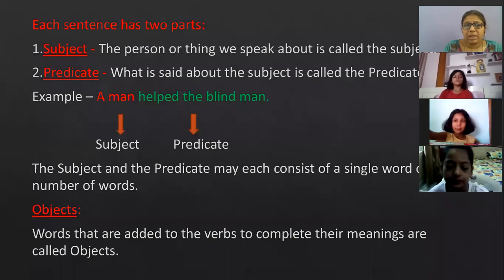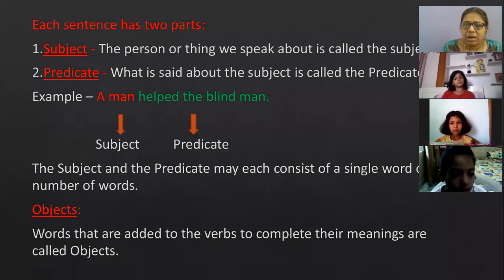Subject and predicate, now comes objects. What are objects in the sentence? Words that are added to the verbs to complete their meaning are called objects. Means we are adding one or the other word to the verbs in the sentence, and then the meaning is becoming complete.